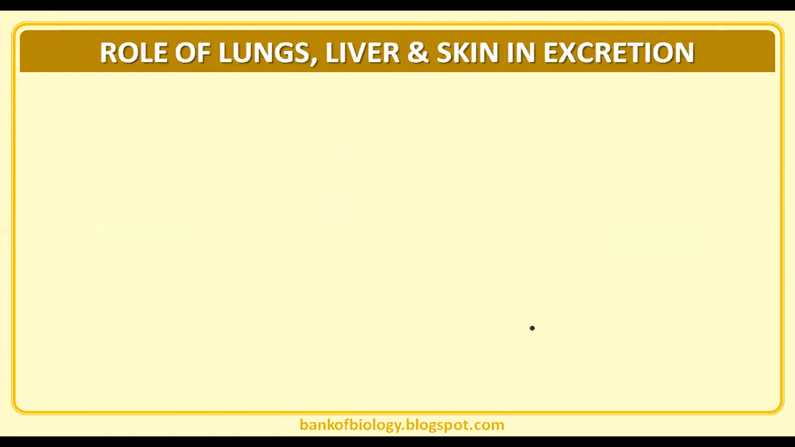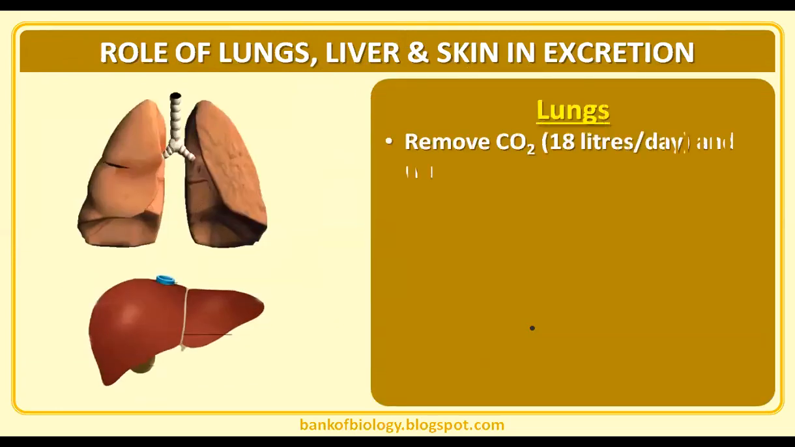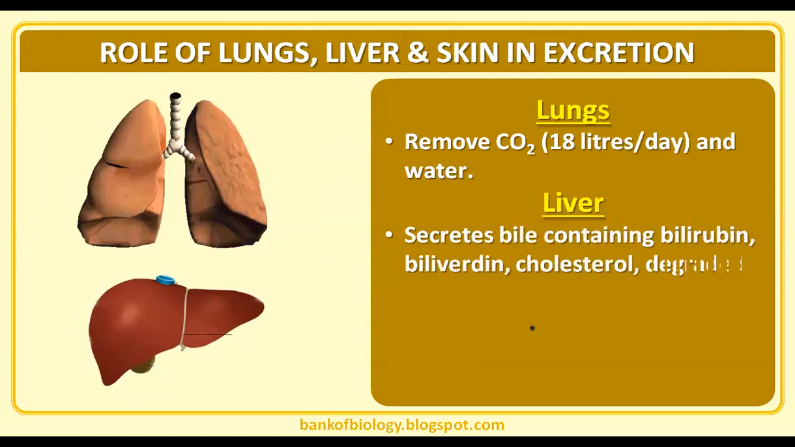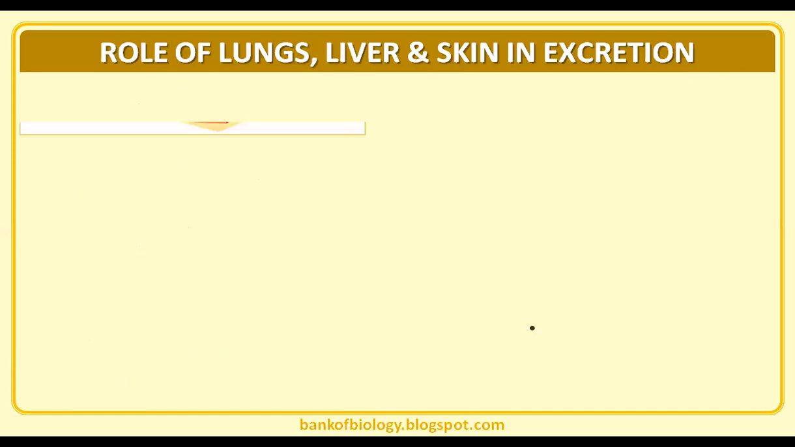As we said earlier, other organs also have a role in excretion. The lungs remove carbon dioxide, about 18 liters per day. The liver participates in the ornithine cycle and secretes bile containing bilirubin and biliverdin, as we discussed in the digestion process. It also handles cholesterol, degraded steroid hormones, vitamins and drugs. The liver is the detoxifying organ. Most of them pass out along with the digestive waste, as we discussed in the digestion and absorption chapter.